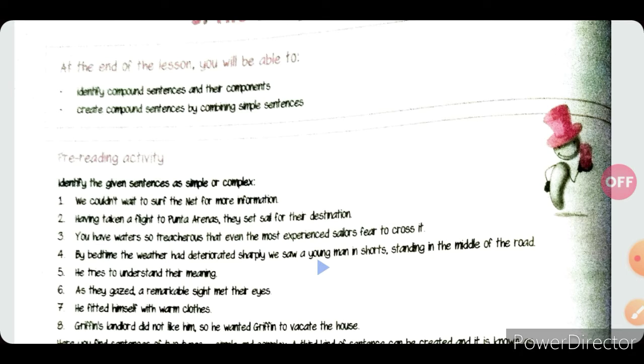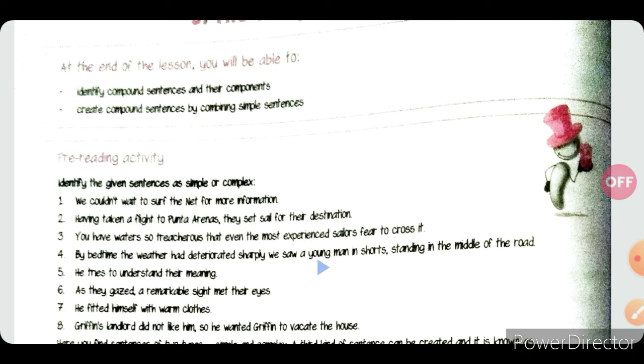Third, you have waters so treacherous that even the most experienced sailors fear to cross it. It's a complex sentence because the conjunction that is used here. The fourth sentence, by bedtime the weather had deteriorated sharply. We saw a young man in shorts standing in the middle of the road. The fourth is a simple sentence because no conjunction is used.